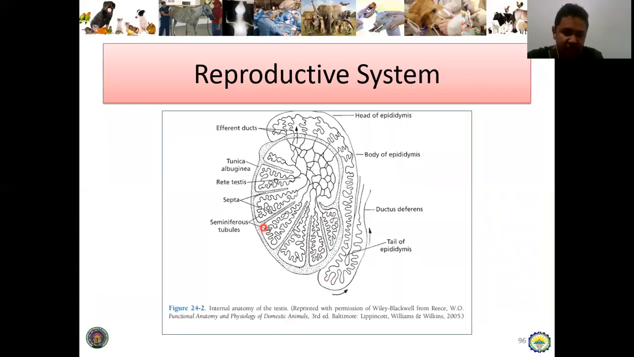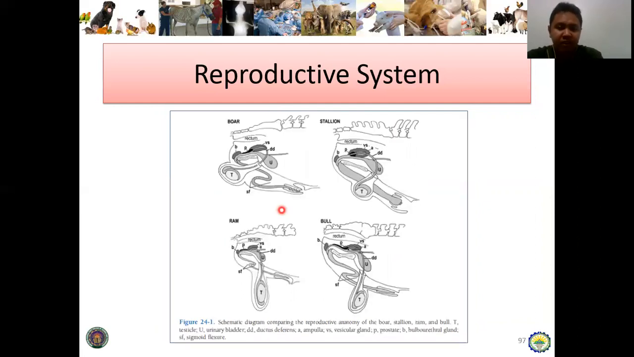So you can see in this diagrammatic sketch the epididymis, the testicles, and then the seminiferous tubules, the rete testis, tunica albuginea, and the septa, which divides the seminiferous tubules. Okay, this is the typical structure. Now the comparative anatomy of the reproductive system of male animals.